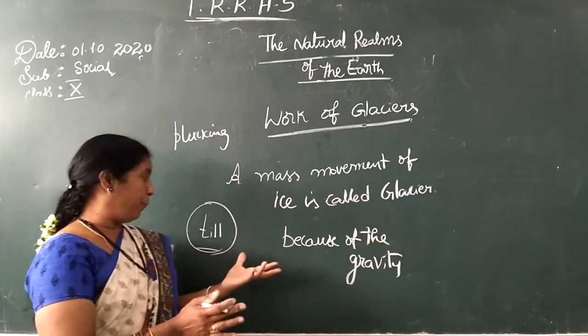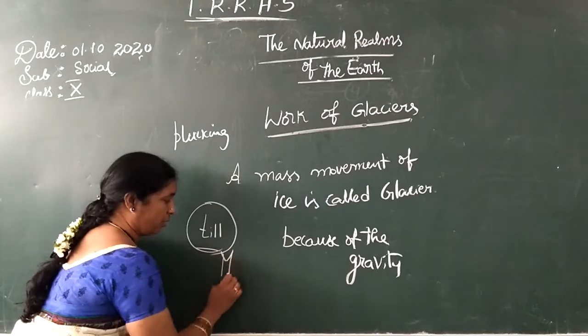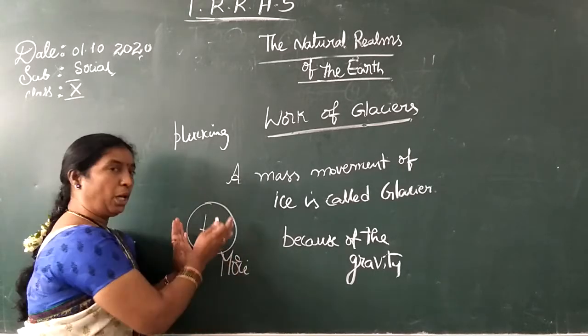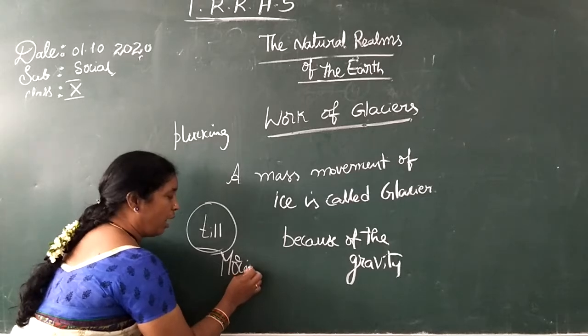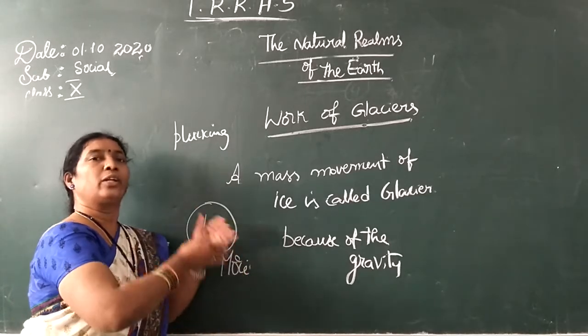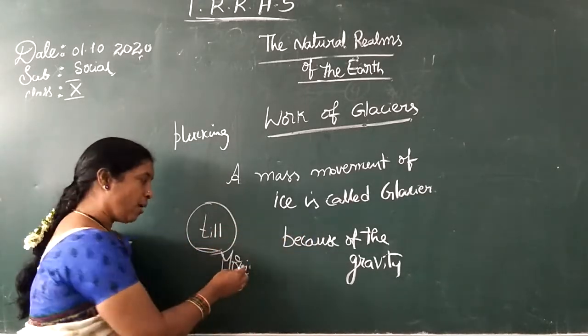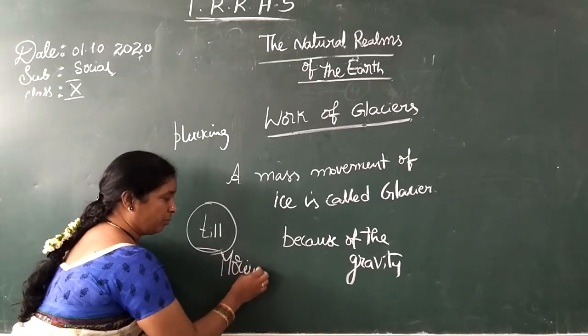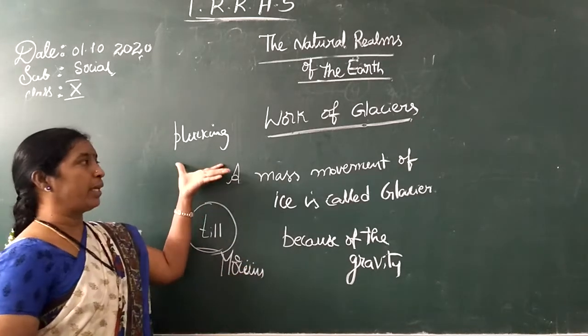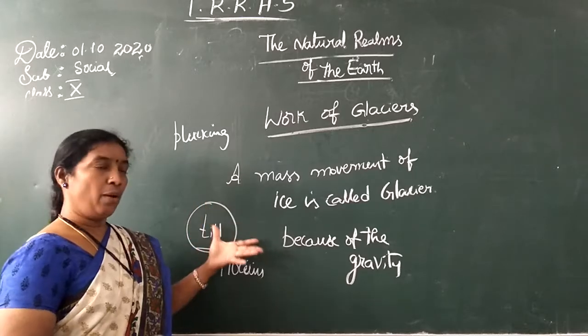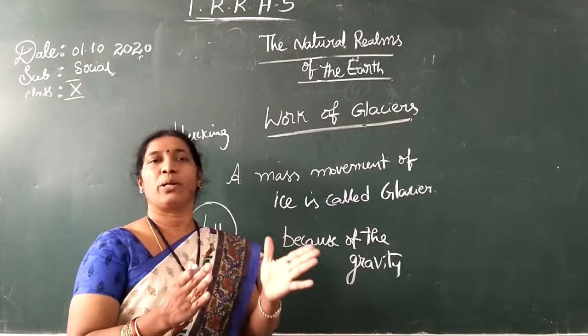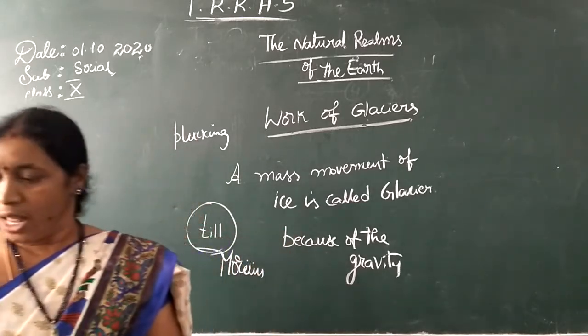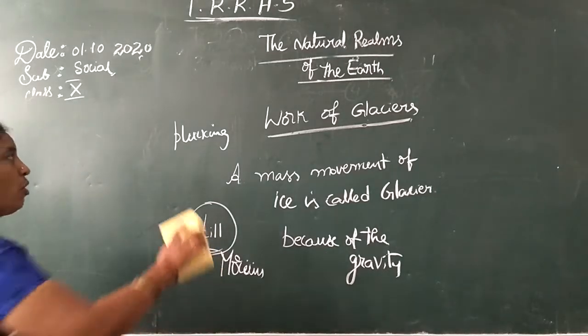That debris, the till particles that it takes and deposits somewhere in the slope areas, is called moraines. Okay, so here plucking, abrasion, till, moraines, and a mass movement of ice is called glaciation. Then we'll go to work of waves.